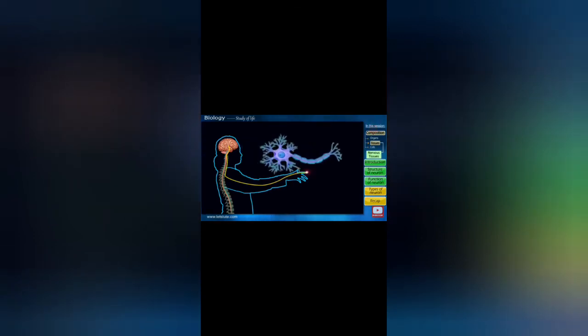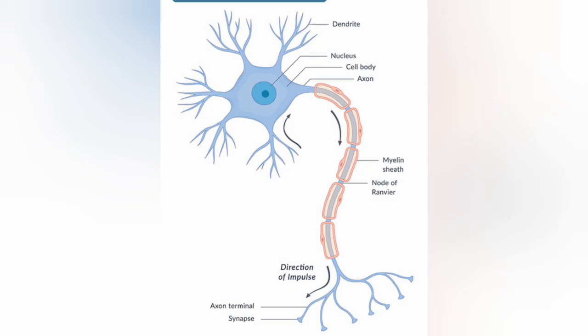Transmission goes on till it reaches its destination. Now you can draw the diagram by looking at this slide.